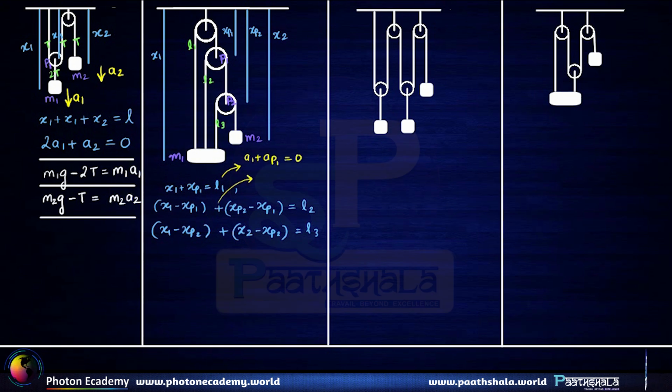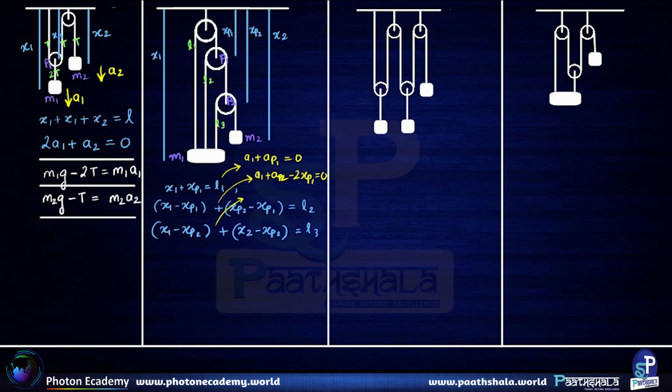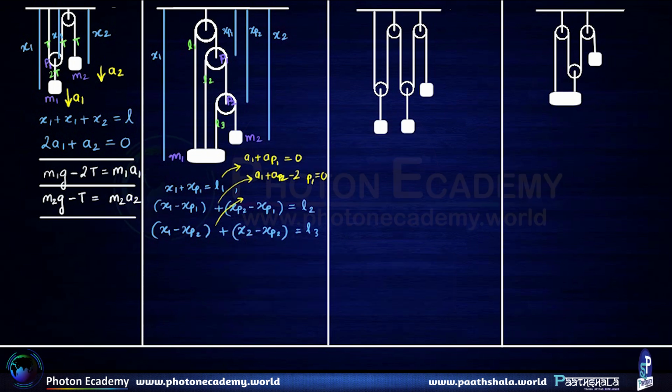From the second equation, we get a1 plus ap2 minus 2 times ap1 equal to 0, on double differentiating.